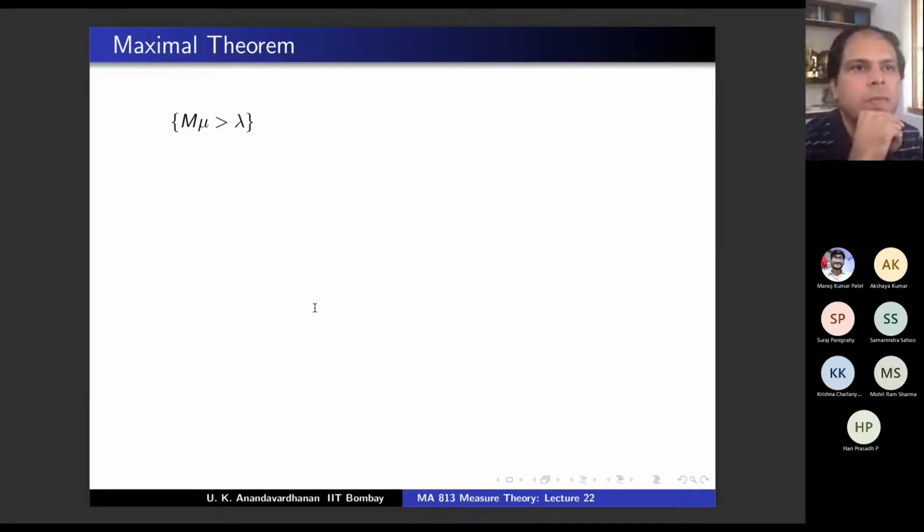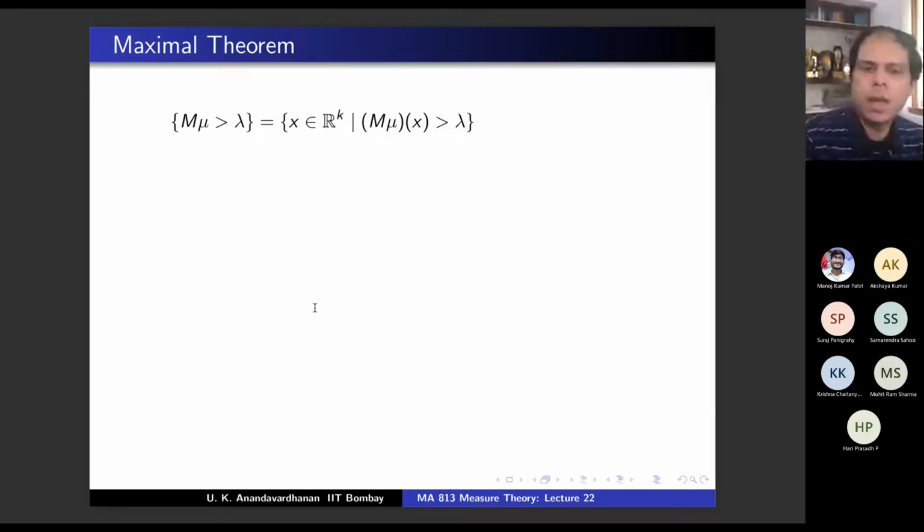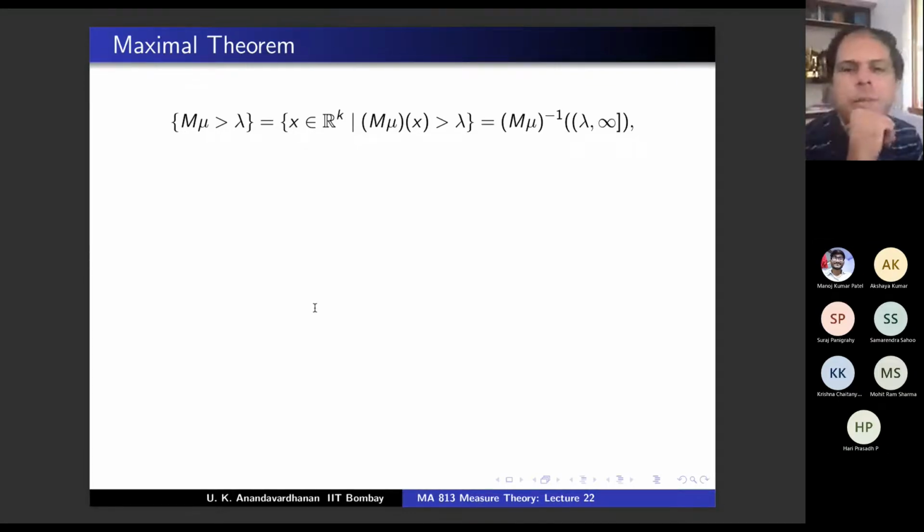The Lebesgue measure of this is bounded by 3 power k by lambda times the norm of mu. And this set is, in our case, the set of x such that mu of x is bigger than lambda. Agree? And as one of you said, this is mu inverse of lambda to infinity.